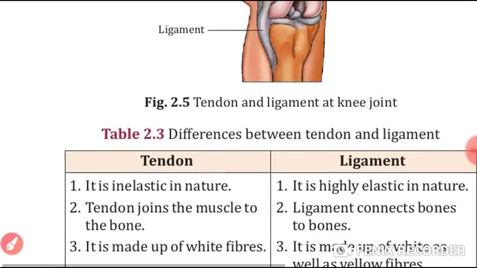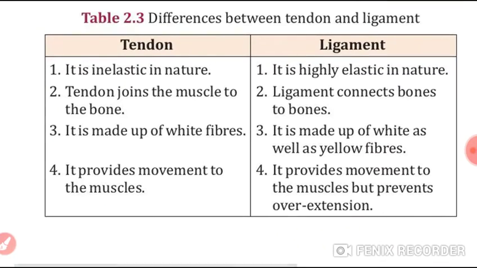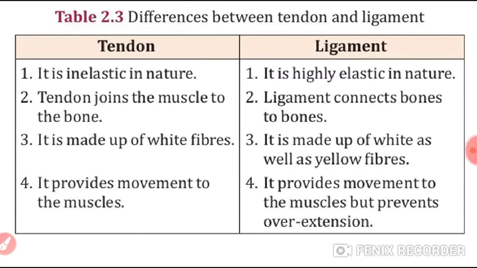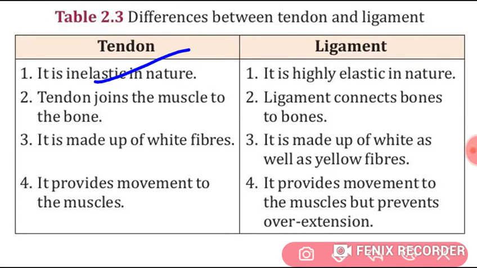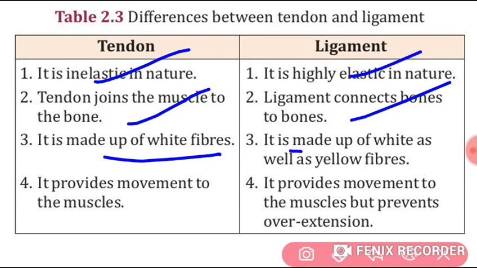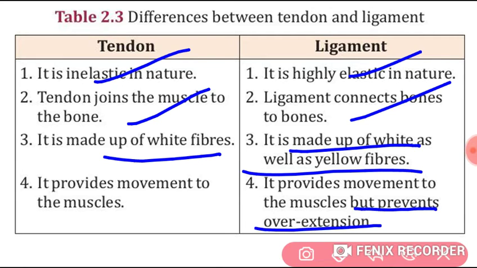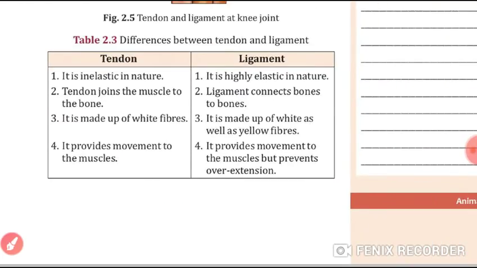Okay students, let's have a look at the difference between these tendons and ligaments. Students, tendons are inelastic in nature while ligaments are highly elastic. Tendons join muscles to the bone while ligaments connect bone to bone. Tendons are made up of white fibers, ligaments are made up of white as well as yellow fibers also. And tendons provide movement to the muscles, while ligaments provide movement to the muscles but prevent overextension.